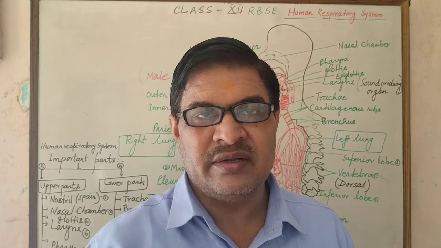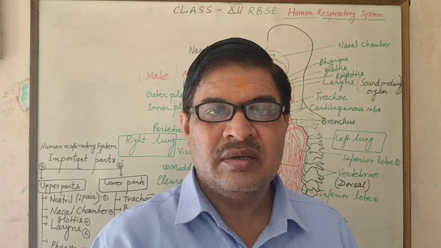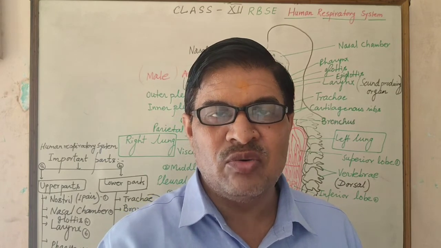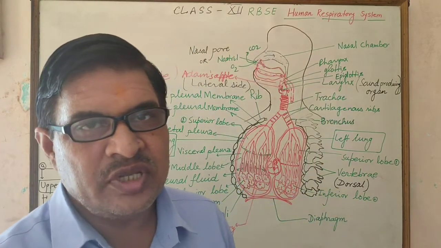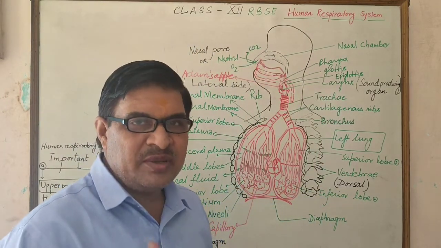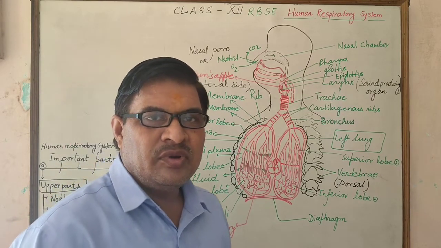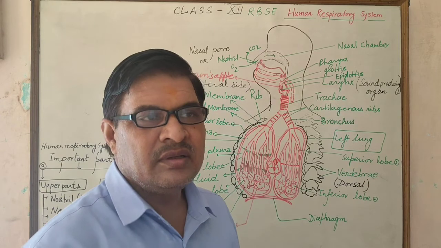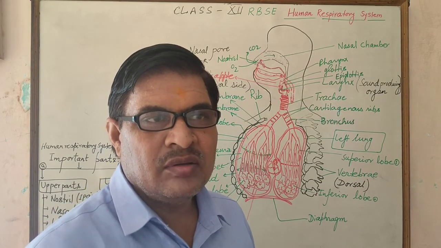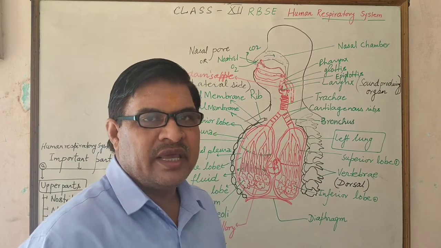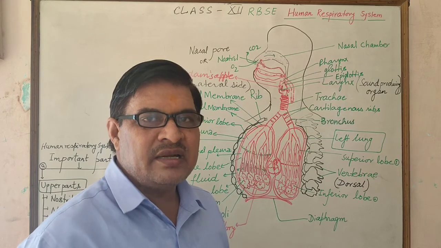During this the diaphragm moves downward, and the ribs move forward. So ribs and diaphragm help during inspiration and expiration, in correlation with the external intercostal muscle and internal intercostal muscle also.